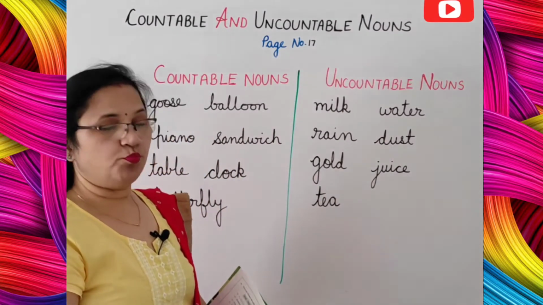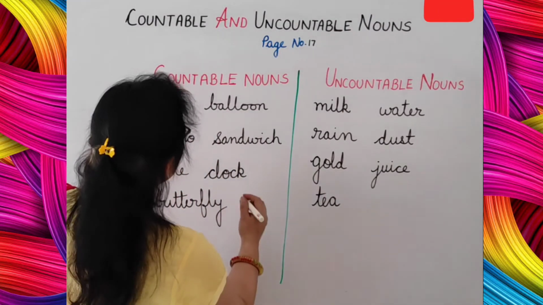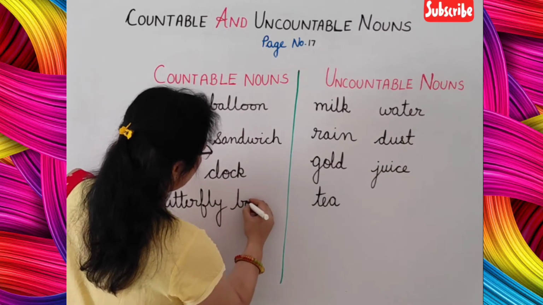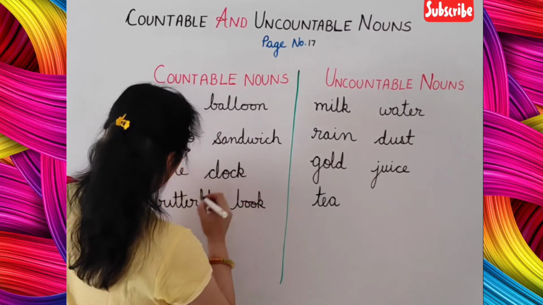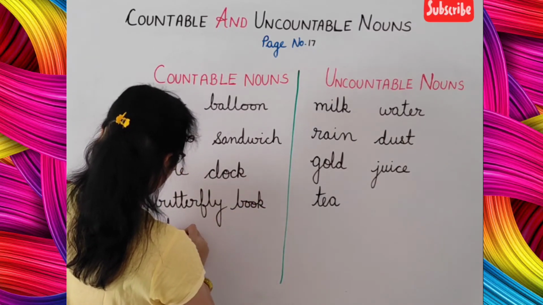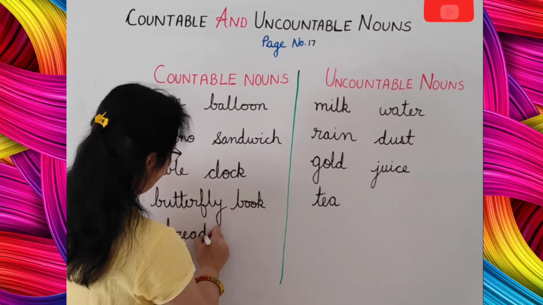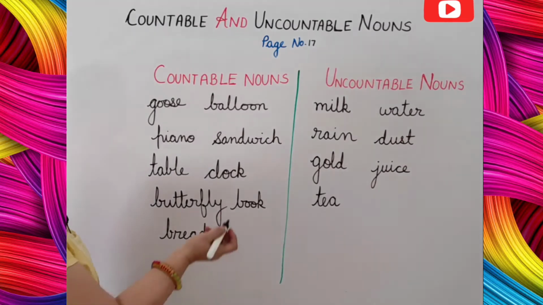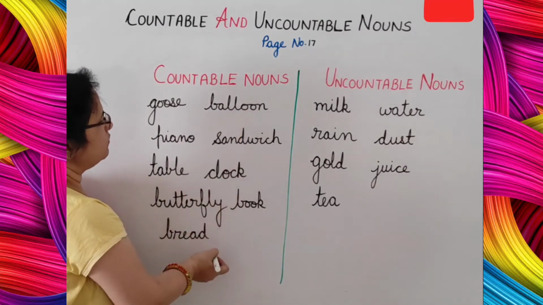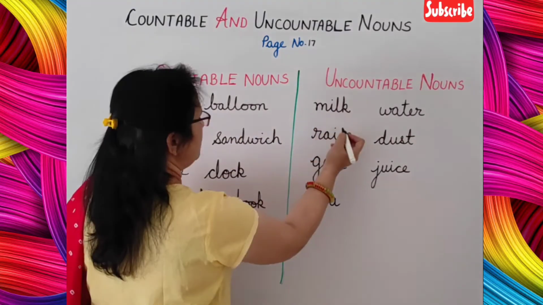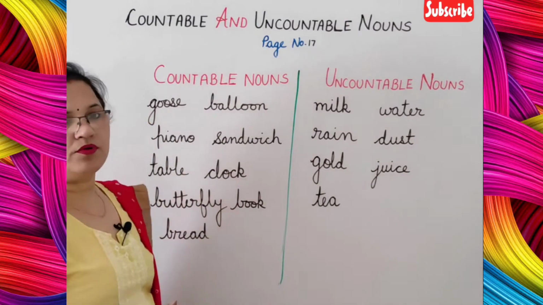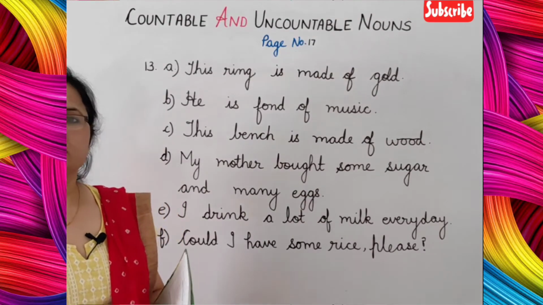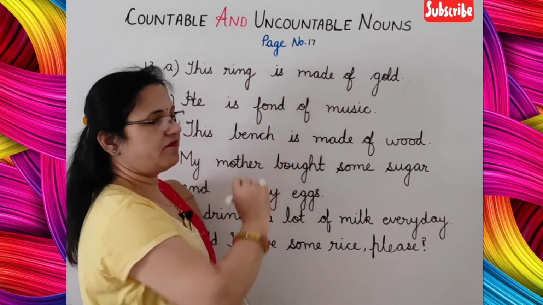And then next is book. Book you can count. So write here book. And then bread. Bread also you can count. So write it down here bread. So students, in this way you will write down these nouns, countable nouns in the countable column and uncountable nouns in the uncountable nouns column. Next is students exercise given on page number 17.